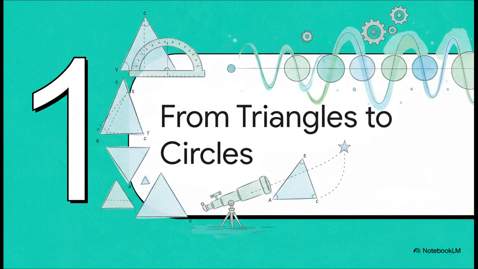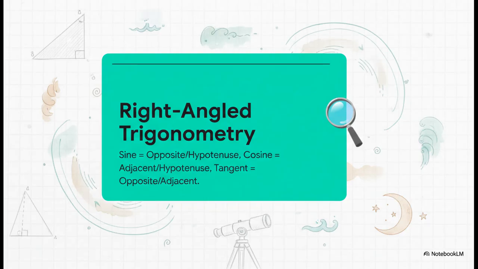Well, like a lot of great ideas in math, the whole journey starts with a really practical problem. Just trying to measure stuff that's way out of reach. And here's where it all began. The good old right-angled triangle. Early mathematicians figured out something super cool.